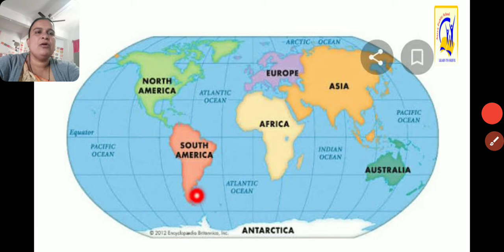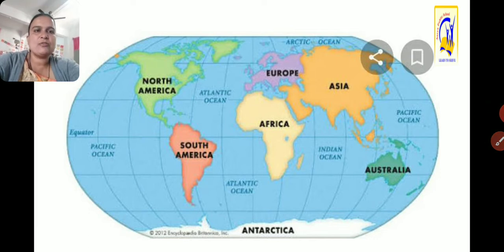This is the whole planet Earth, which is divided into two parts: continents and oceans, meaning landmass and water body. So the landmass on the planet Earth is divided into continents, and these are 7 continents.